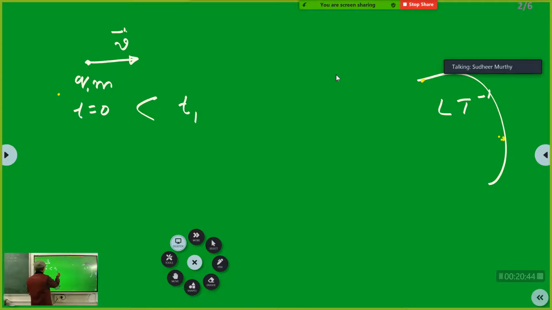At the instant t is equal to t1, the velocity of the electron is same, the charge is same, mass is same. That's all. Nothing will change. Why will it change? Velocity vector will change only if there is external force. I have not set any force. And there is no reason why the charge should change. There is no reason why the mass should change. So at time t is equal to t1 also, the velocity will be same.